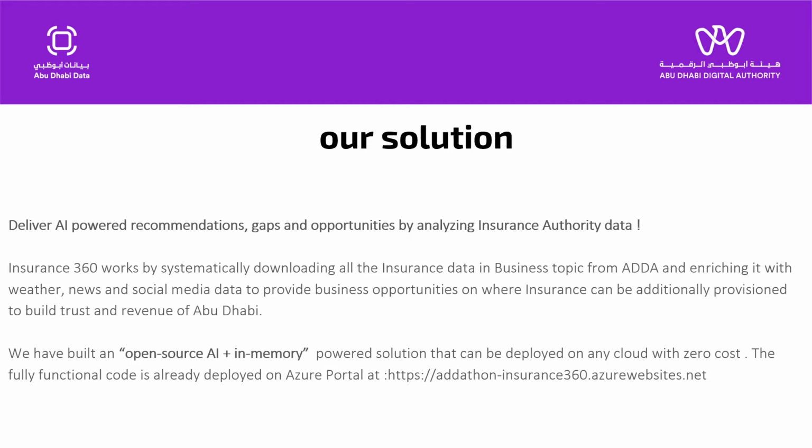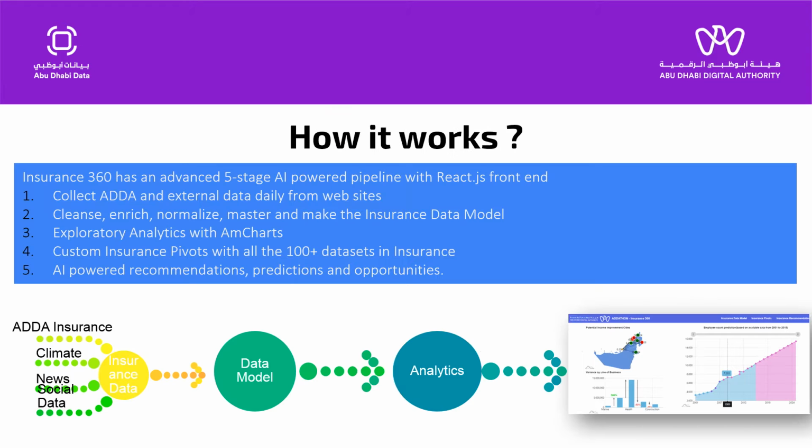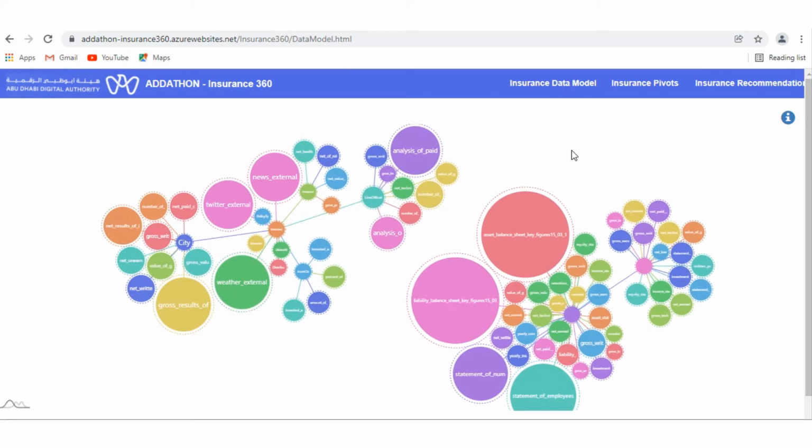We have built an open source AI plus in-memory powered solution that can be deployed on any cloud with zero cost. The fully functional code is already deployed on Azure portal at https://insurance360.azurewebsites.net. Insurance 360 has an advanced 5-stage AI-powered pipeline with React.js as front-end. I will show the flow in the demo. Let me show the demo.